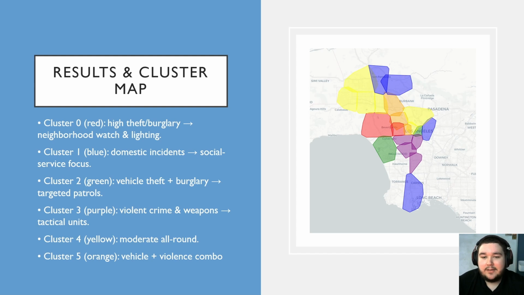Instead of tailoring the policies at the LAPD for over 21 different areas, they can focus on 6 clusters, as you can see in the map. So it should really help them out.